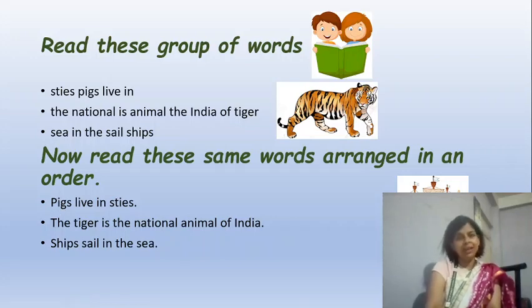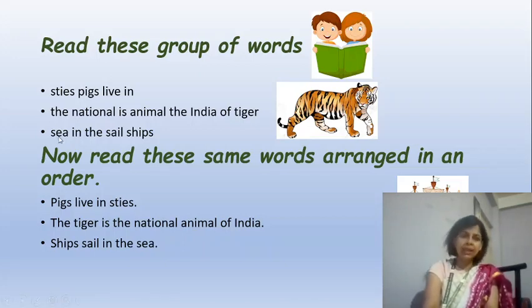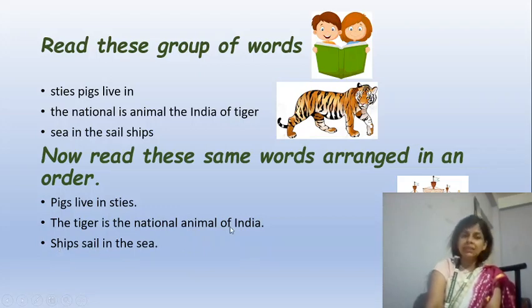Pigs live in sties. Again, let's go to the second one. The national is animal, the India of tiger. The tiger is the national animal of India. That's the correct answer. Now again, the third one: sea in the sail ships. My God, this doesn't make any sense. So how do we make it a meaningful sentence? We write it in order. How do we write it? Here. Ships sail in the sea.